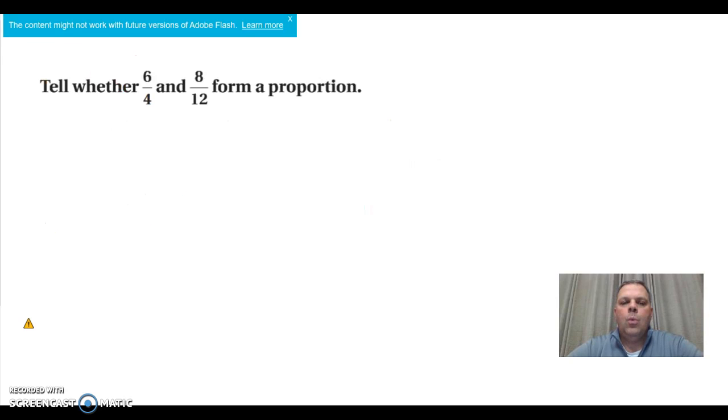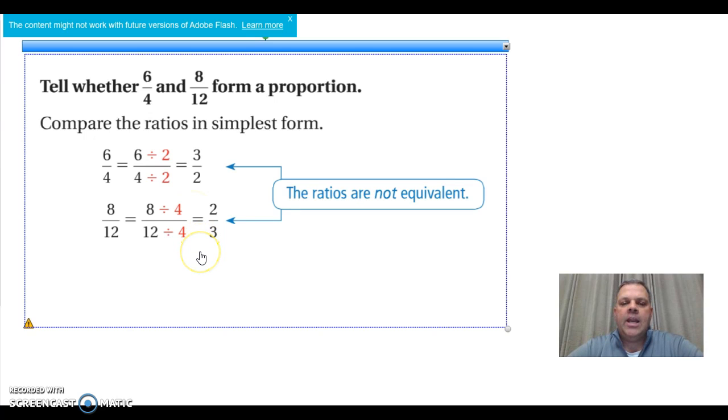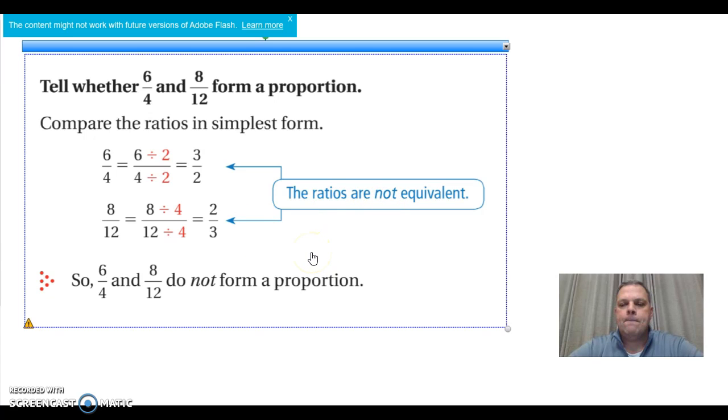In our first example, we are to tell whether 6/4 and 8/12 form a proportion. Therefore, we must compare the ratios in simplest form. When we do that, we divide the top one by 2 and get 3 halves. We divide the second one by 4 and get 2/3. Therefore, the ratios are not equivalent, so 6/4 and 8/12 do not form a proportion.